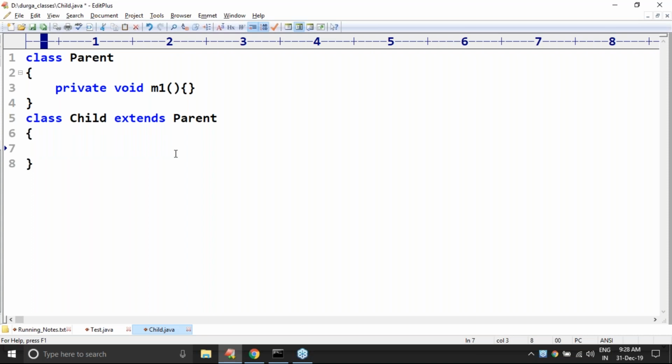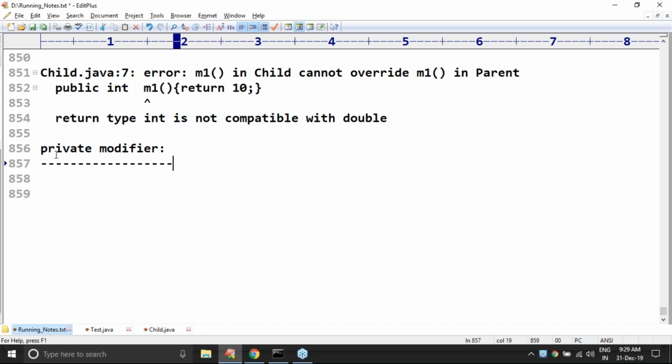Not visible. If it is not visible, where is the question of overriding? That's why the overriding concept is not applicable for private methods, because these are not visible to the child classes. Remember this one.